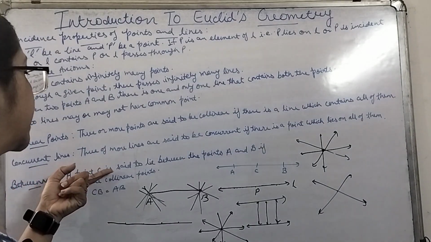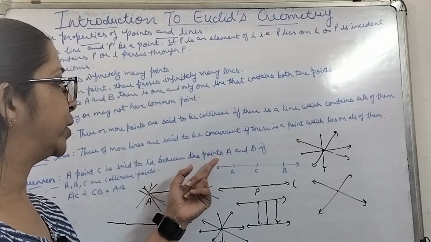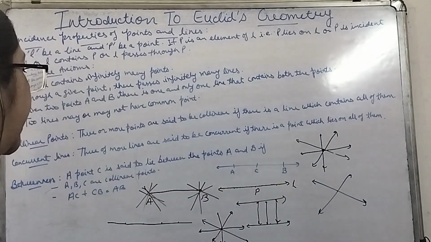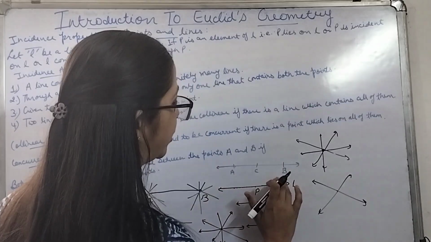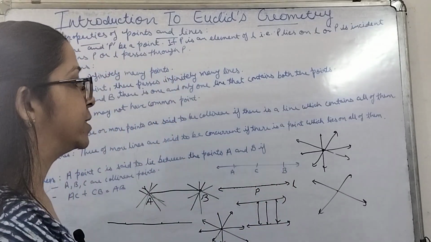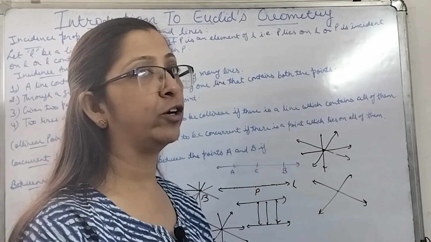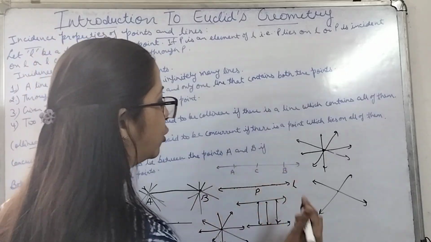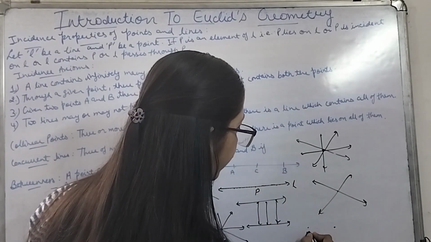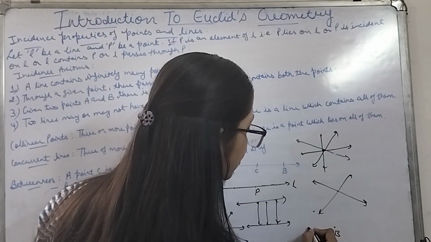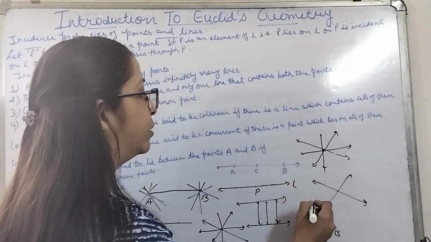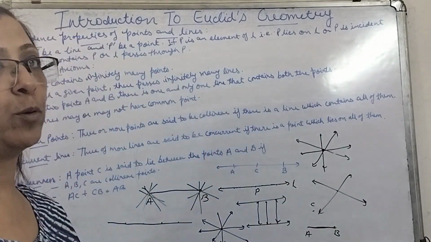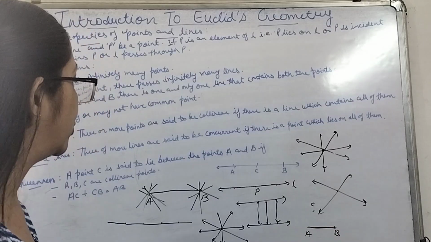Betweenness. A point C is said to lie between the points A and B if A, B, C are collinear. If these three points are collinear, then we will say that C is lying between A and B. If they are not collinear, suppose this is A, this is B and this is C, then I cannot draw a line joining all three points.